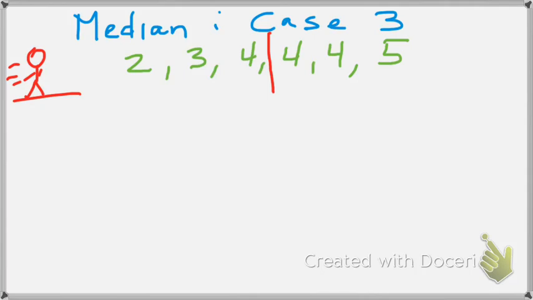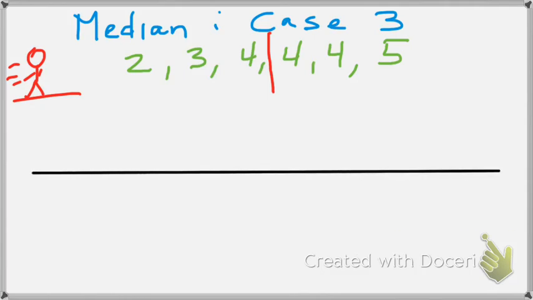Now, when you ask people how far away they live, they don't always give you a precise number. So let's put these numbers on a number line and think about what we're talking about. When somebody said that they live 2 miles away, what does that really mean? It might mean that they live 2 miles away. On the other hand, it might be as low as 1.5 miles away to maybe as much as 2.5 miles away. So they might live anywhere in that interval.